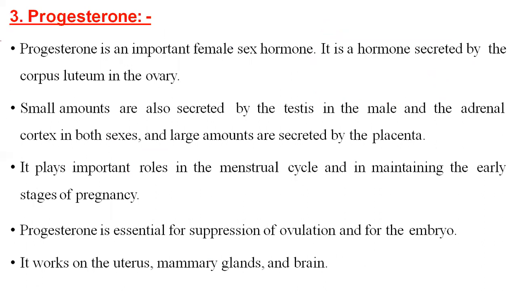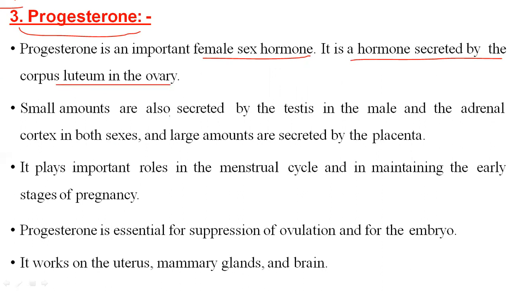Now, the third hormone is progesterone. Progesterone is one of the most important female sex hormones, opposite in activity to testosterone. It is a primary female sex hormone secreted by the corpus luteum in the ovary.